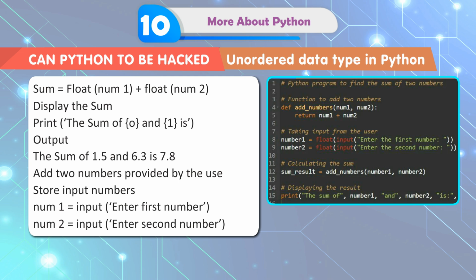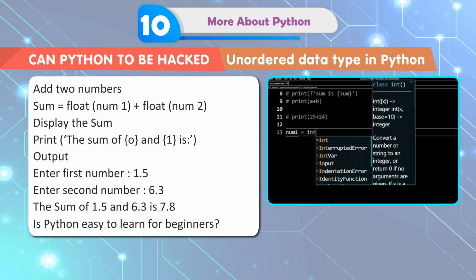Add two numbers provided by the user, stored as input. num1 = input('Enter first number'), num2 = input('Enter second number'). Add two numbers: sum = float(num1) + float(num2). Display the sum: print the sum of num1 and num2 is the output. Enter first number: 1.5. Enter second number: 6.3. The sum of 1.5 and 6.3 is 7.8.